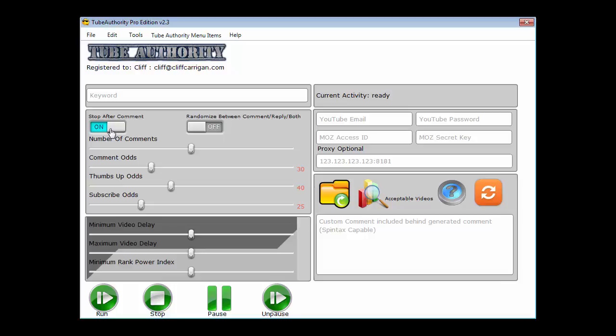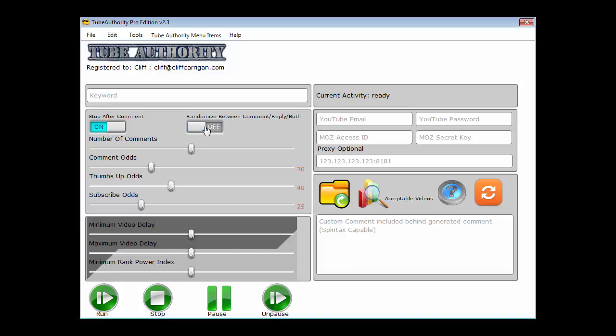To do it, all you would have to do is set it to stop after comments, and then set the number of comments to 1, for example, but then set your comment odds to 0. This means it'll never make a comment, so it'll just keep on browsing and clicking around and watching videos and so on, just like a random person who's digging into a specific topic would do.